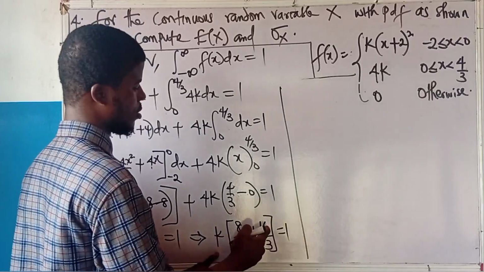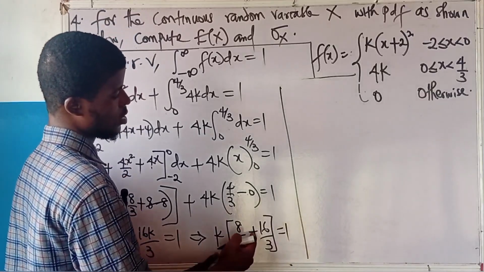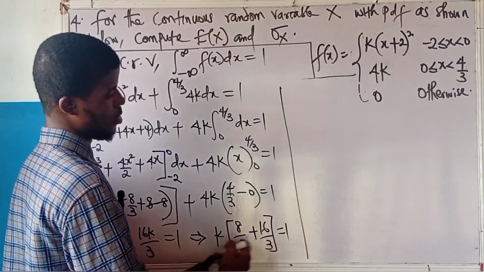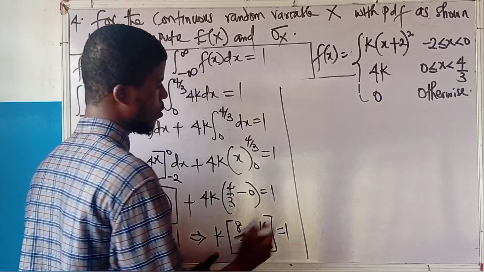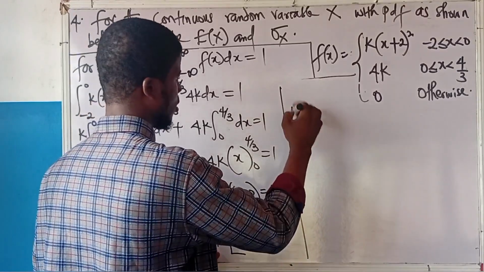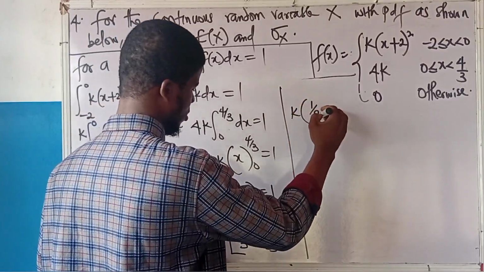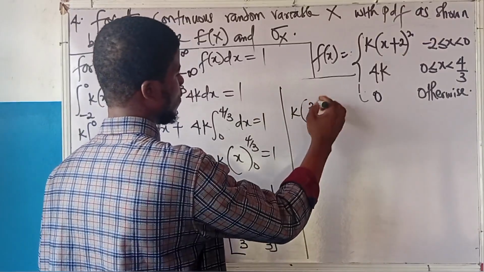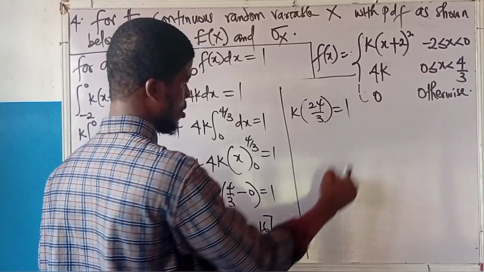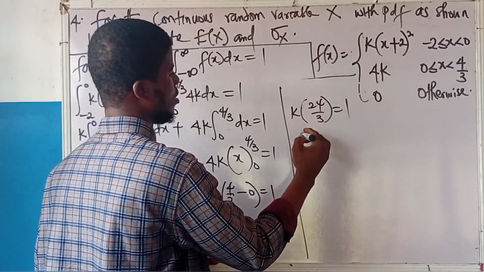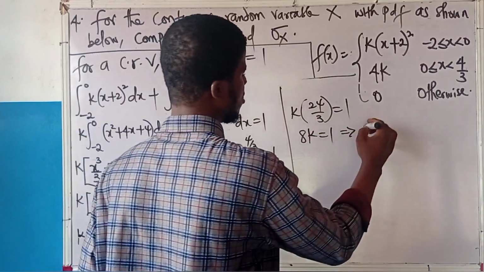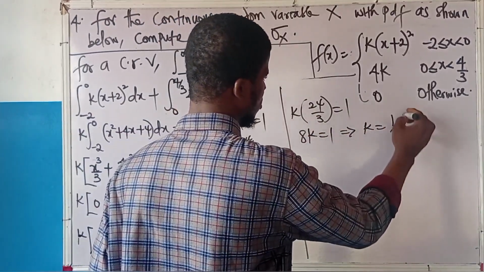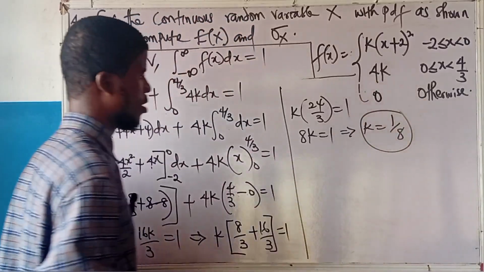Okay, 8 plus 16 is 24. Since they have the same denominator, I can just add the numerators, 8 plus 16, 24. So it means that k into 24 over 3 equals 1. 24 over 3 is 8, so this is 8k equals 1. Divide both sides by 8. It implies that k is 1 over 8. So k is equal to 1 over 8.